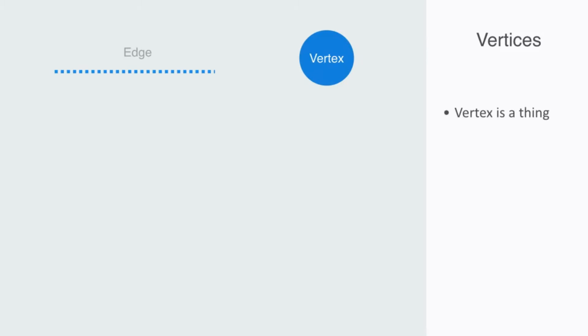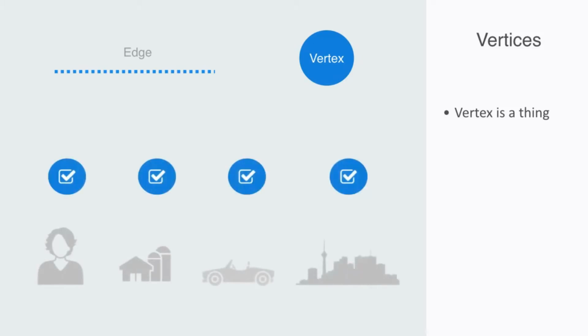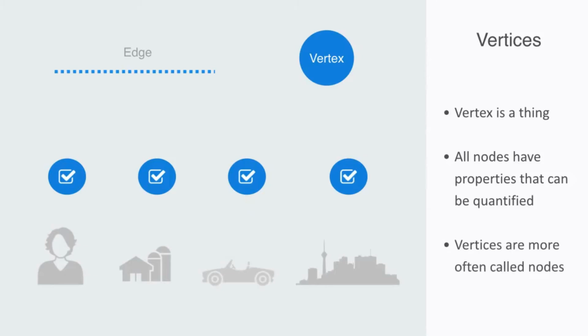In its essence, a graph is really a very simple thing. It consists of just two parts, what are called vertices and edges. Firstly, vertices. A vertex, otherwise called a node, is a thing. That is to say, it is an entity and we can ascribe some value to it. So a person is an example of a node, as is a car, planet, farm, city or molecule. All of these things have static properties that we can quantify, such as the color of our car, the size of our farm, or the weight of our molecule. Within network science, vertices are more often called nodes, so we'll be typically using this term during the course.